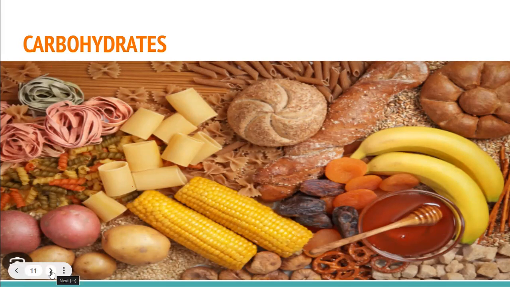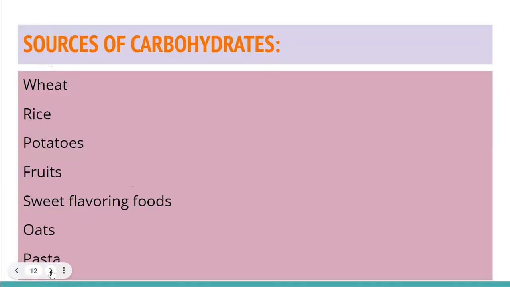So you can see some of the sources of carbohydrates including mono, di, polysaccharides: pasta, potatoes, wheat, rice, bread, honey, dates, bananas. They all are either mono, di, or polysaccharides. Then we will see what are the sources of carbohydrates. We all know wheat, rice, potatoes, sweet tasting fruit, sweet flavoring foods, oats, pasta. They all are organic. We are getting all of them from the natural resources.